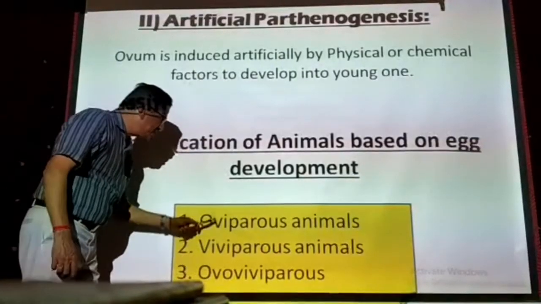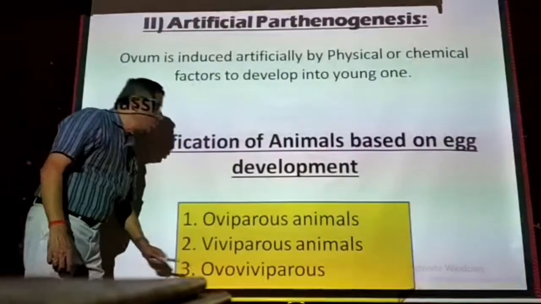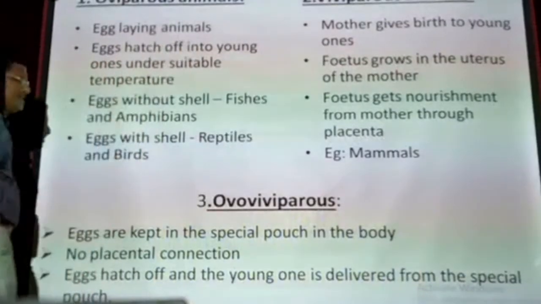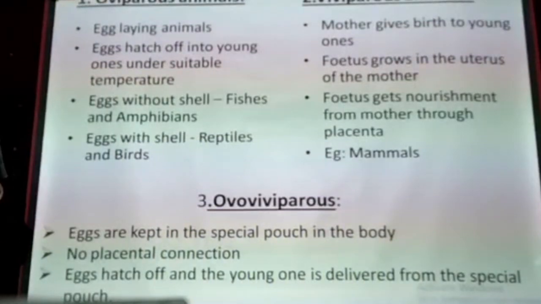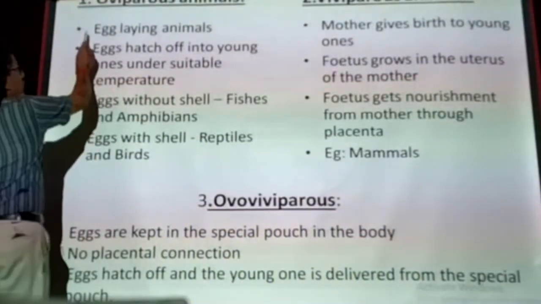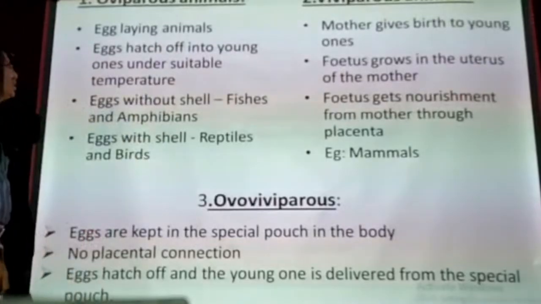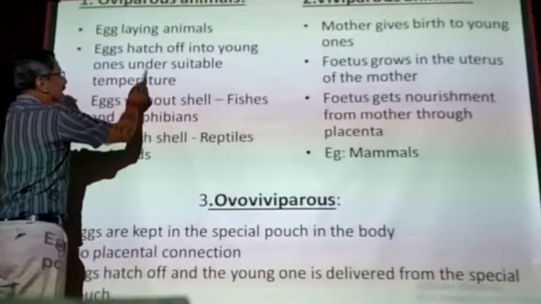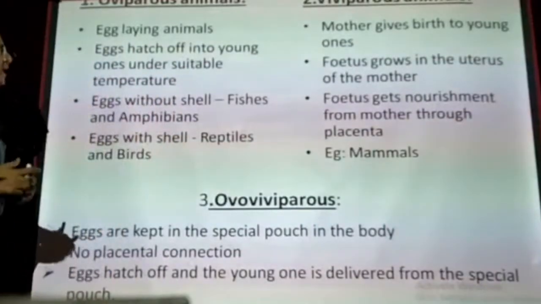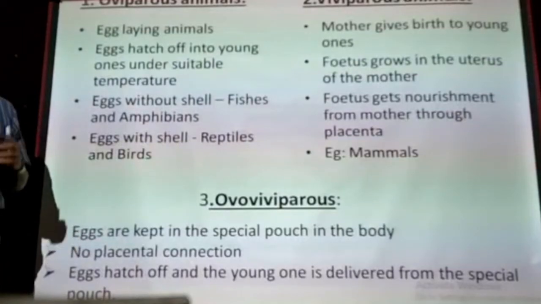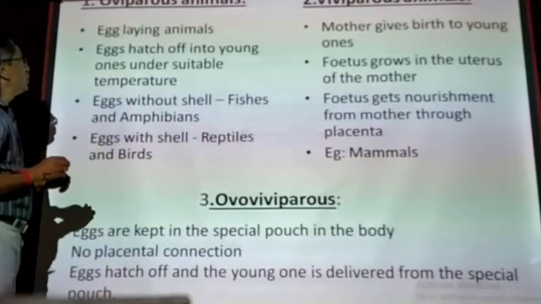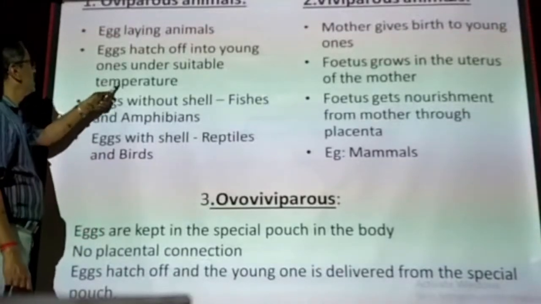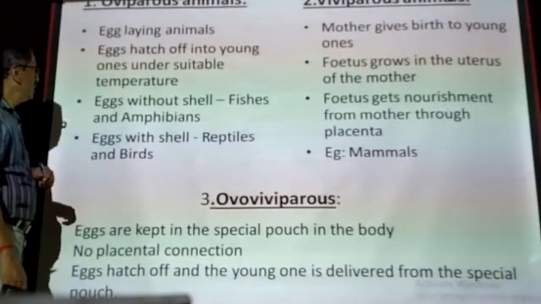Now we will take the details of the oviparous, viviparous and ovoviviparous, a little more detail. Now we are taking the oviparous animals. I already told you there are certain animals which lay eggs, commonly called egg laying animals. The eggs hatch into young ones under suitable temperature. For the eggs to develop into young ones, they need a suitable temperature, so the organisms incubate them, or the surrounding temperature becomes optimum. At that time the eggs hatch into young ones.